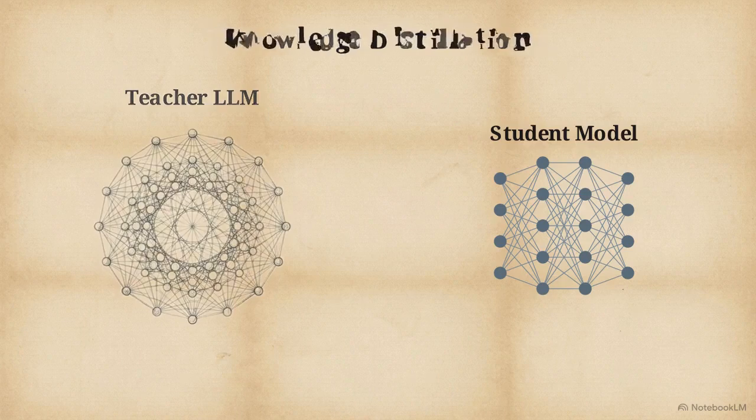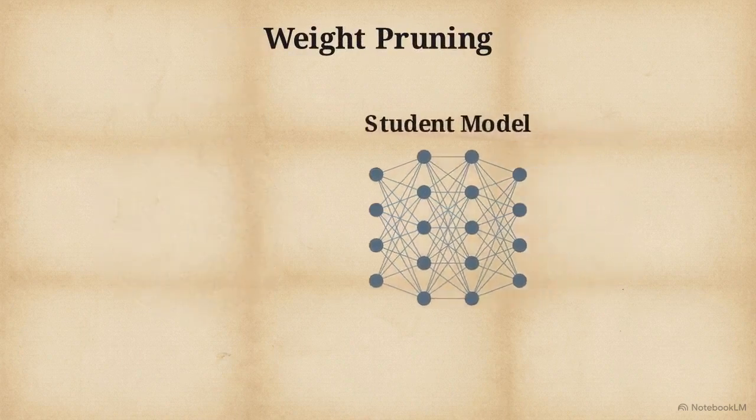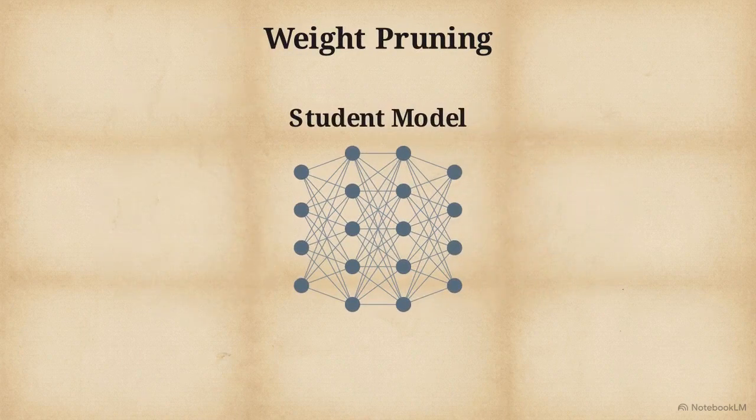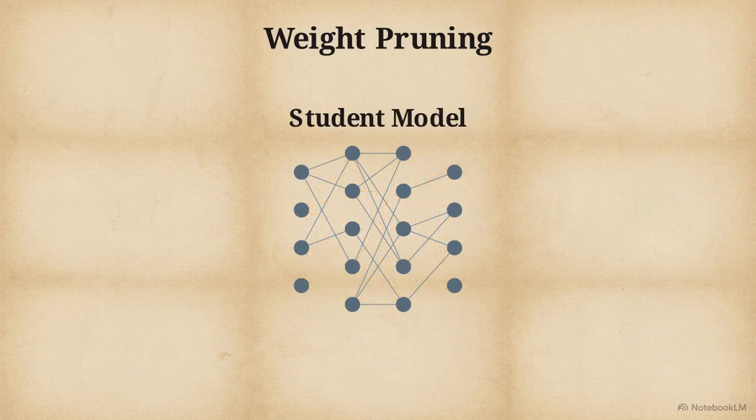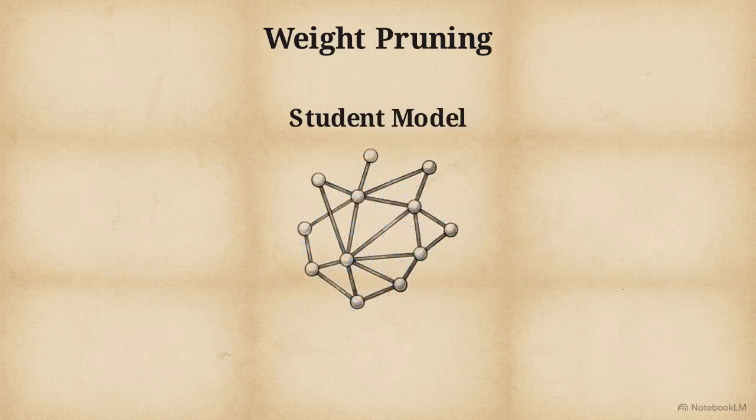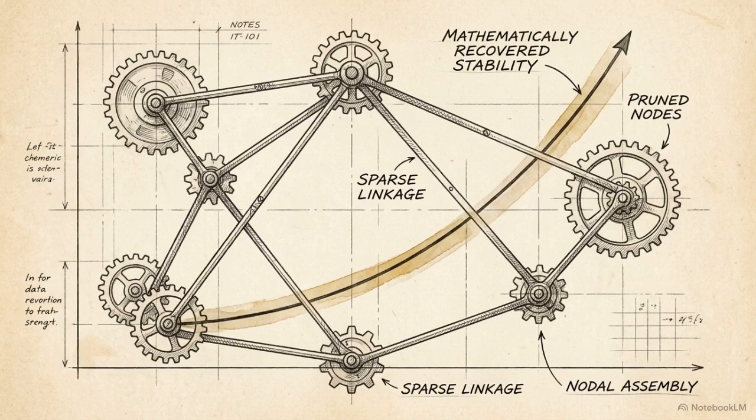We follow this step with weight pruning, the algorithmic removal of redundant architecture from the student model. Isolating the smaller neural network, the system identifies the lowest weight connections between neurons, the paths that minimally impact the final output, and deletes them entirely. Removing these connections requires a brief period of post-pruning fine-tuning. This stabilizes the network and recovers any minor accuracy losses.